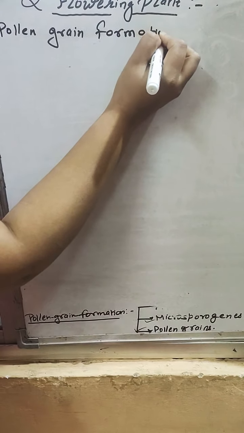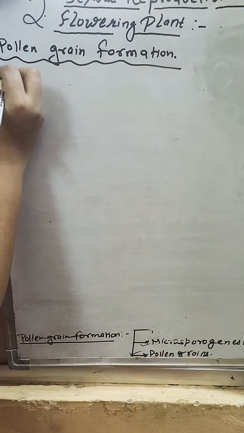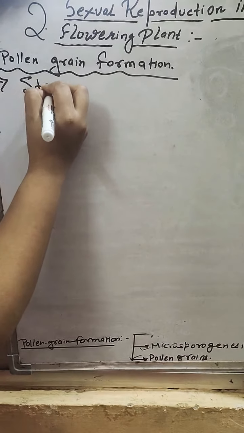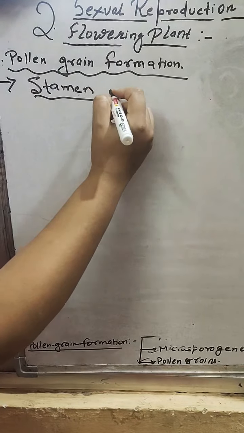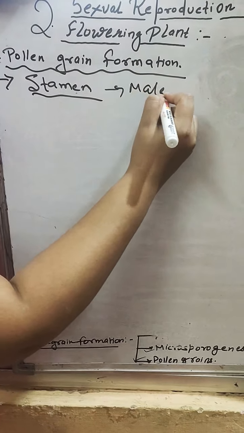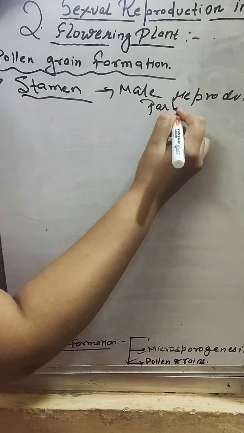Under this, first we will study the stamen. Already you know, stamen is a male reproductive part.